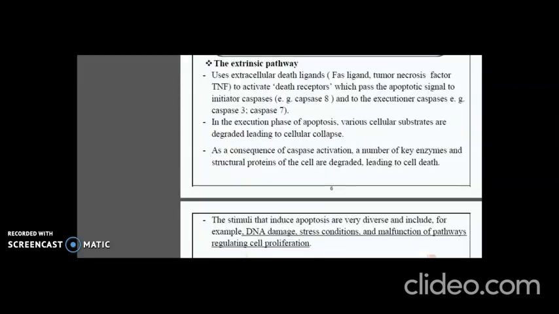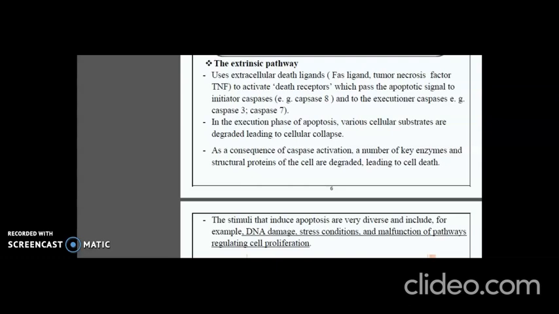Next, let's see what's happening in the extrinsic pathway. It uses extracellular death ligands like Fas ligand and tumor necrosis factor, that is TNF, to activate the death receptors, which pass the apoptotic signal to initiator caspases, for example caspase 8, and to the executional caspases, for example caspase 3 and caspase 7. In the execution phase of apoptosis, various cellular substrates are degraded, leading to cellular collapse.